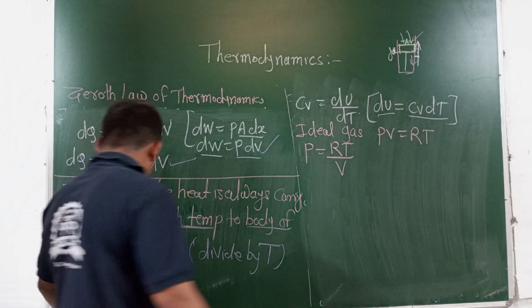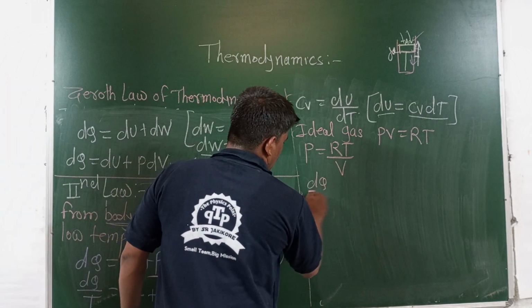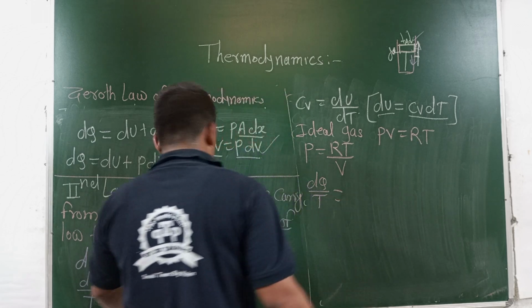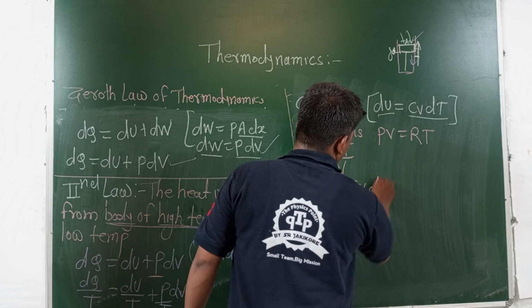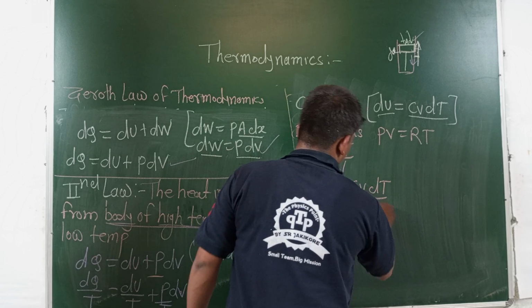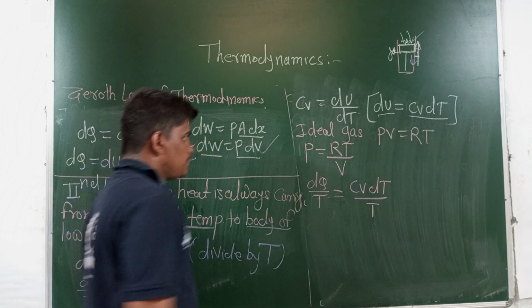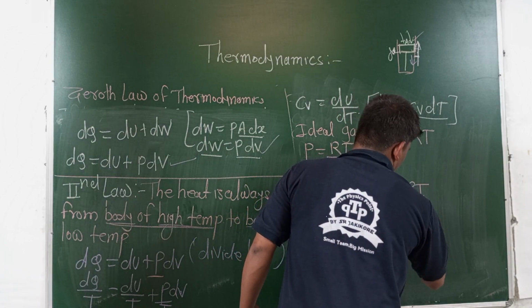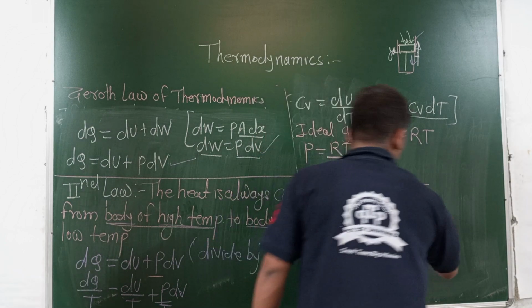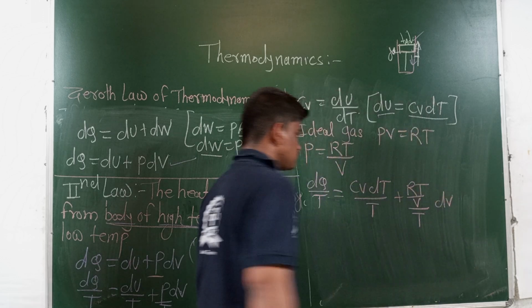Okay, this equation becomes dq divided by T is equal to du divided by T, where du is equal to CV dT, divided by T as it is, plus P, that is RT divided by V, divided by T into dV.